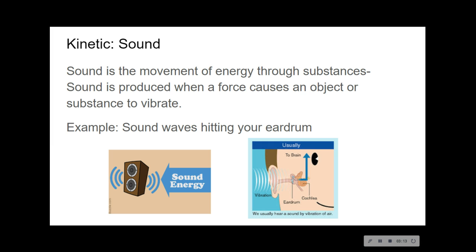Sound is the movement of energy through substances. Sound is produced when a force causes an object or a substance to vibrate. So sound vibration is kinetic energy. You hearing my voice right now is actually kinetic energy.